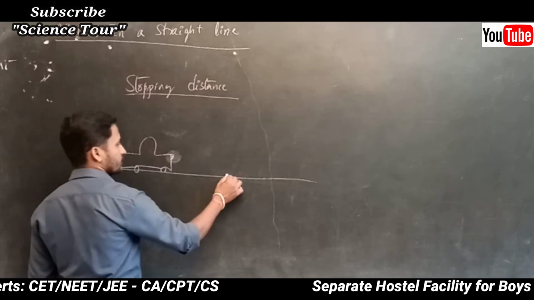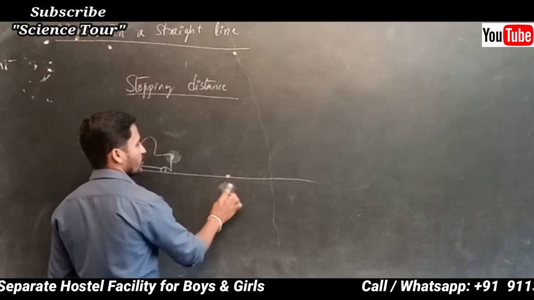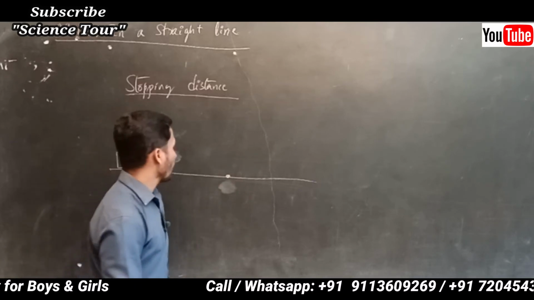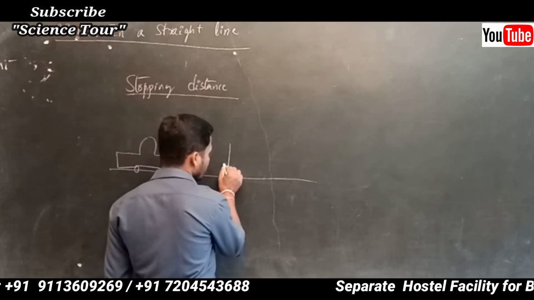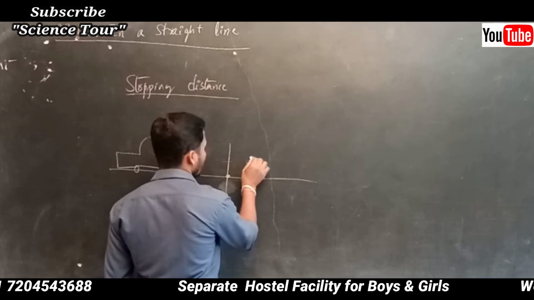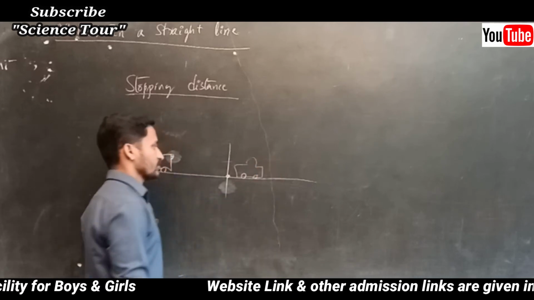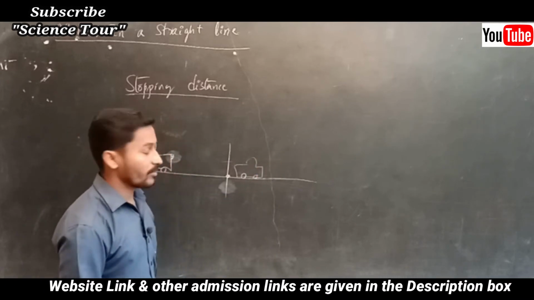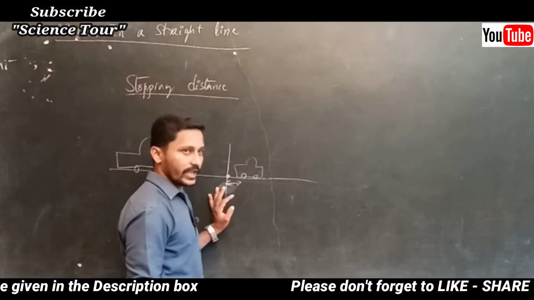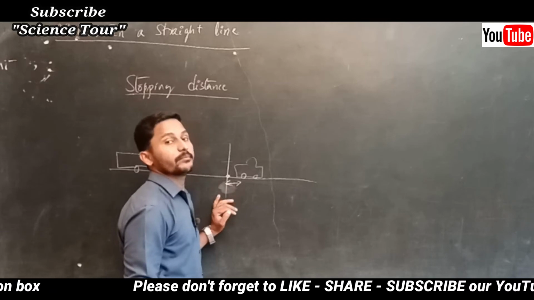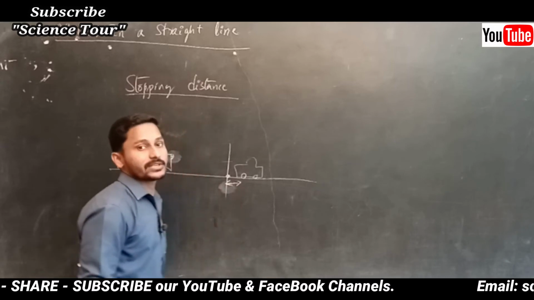When you reach this point, you are going to apply some brakes. What happens? Where will it stop? Does it stop here only? No, it will travel some distance, and after that it will stop, isn't it? So stopping distance is nothing but the distance traveled by a vehicle after applying the brake.